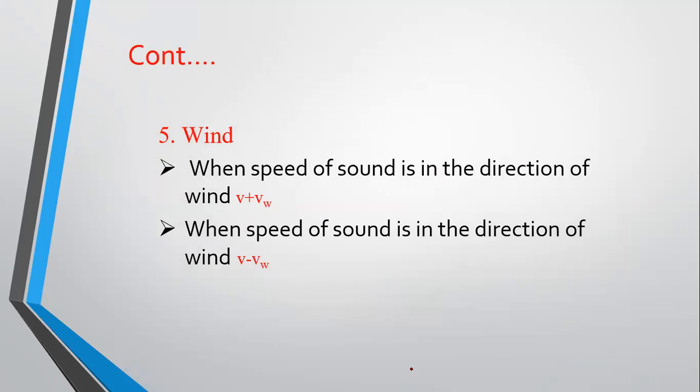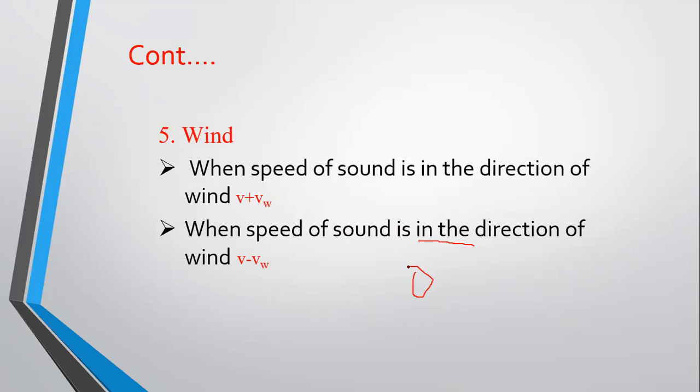So the last one is the effect of wind. When the speed of sound is in the direction of wind, just as you observe in daily life, we write V plus VW, where VW is the speed of wind and V is the speed of sound. So the resultant will be increased.